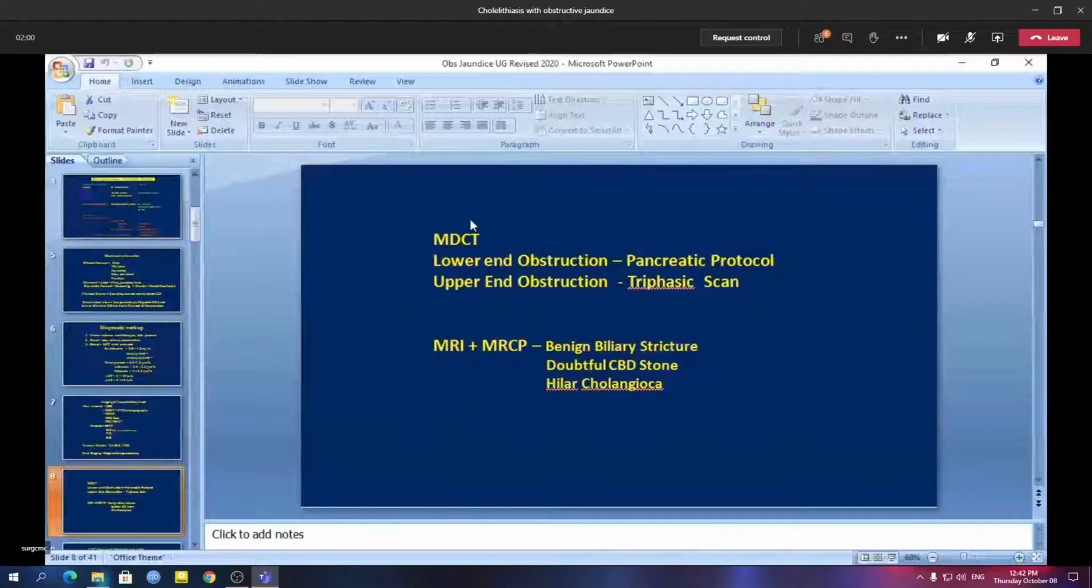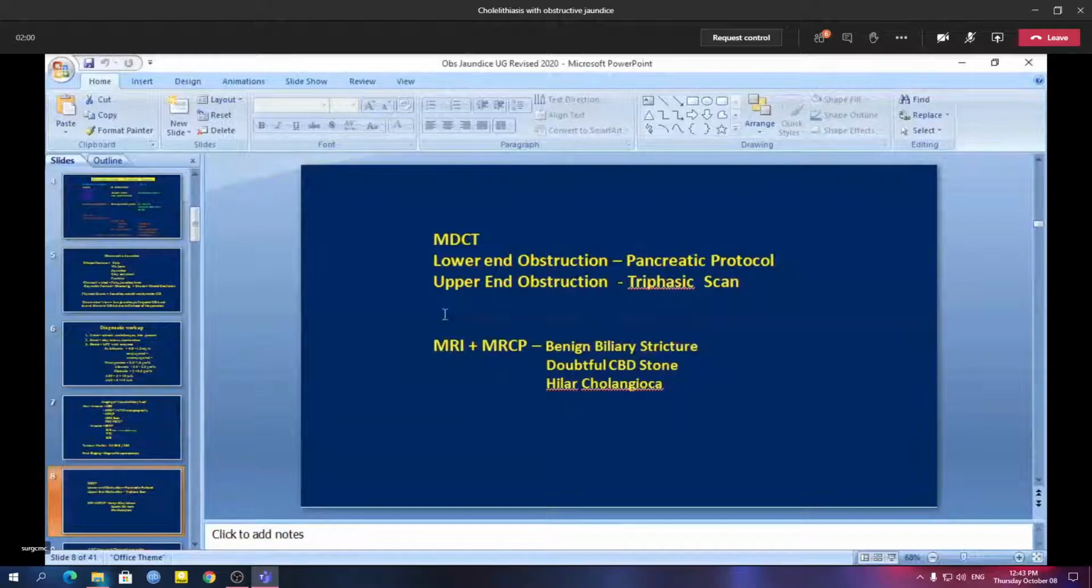Regarding MDCT, when we suspect obstruction at the lower end of the common bile duct, we have to write a pancreatic protocol, which is slightly different from when there is upper end obstruction. So we go for the triphasic scan. These are all technical issues, and I think you don't have much time or patience right now to hear about all these things. But if you can remember this, it will be a plus point, and you can write all these things in your theory exam.